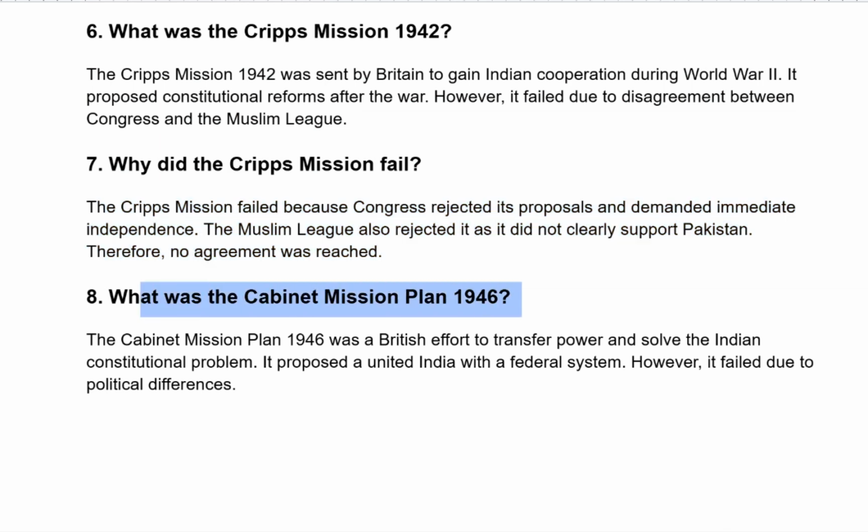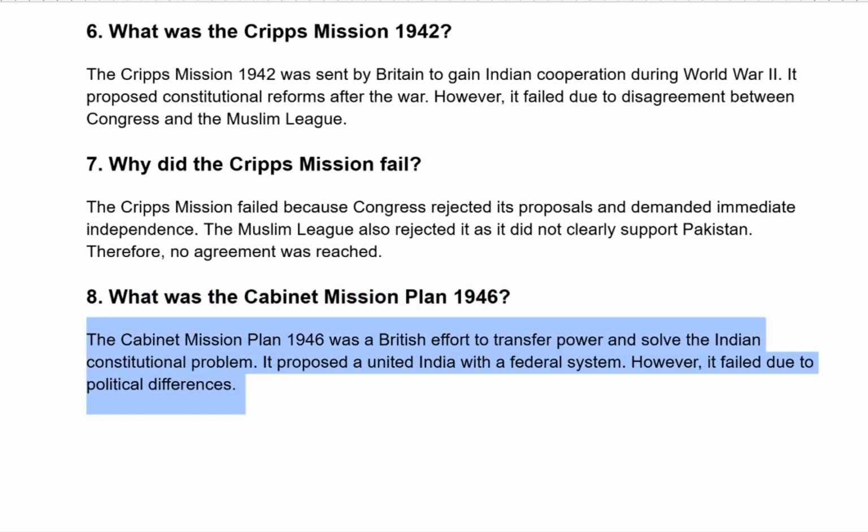What was the Cabinet Mission Plan 1946? The Cabinet Mission Plan 1946 was a British effort to transfer power and solve the Indian constitutional problems. It proposed a united India with a federal system. However, it failed due to political differences.